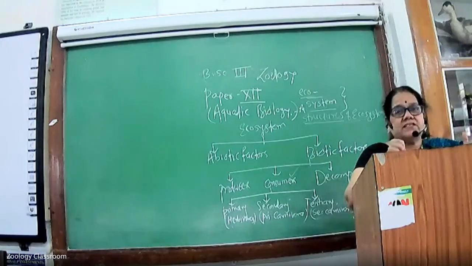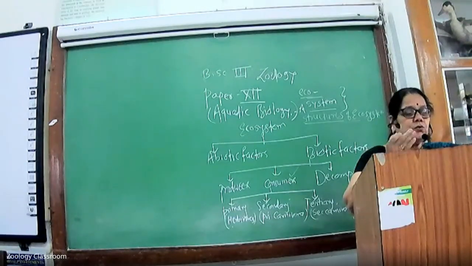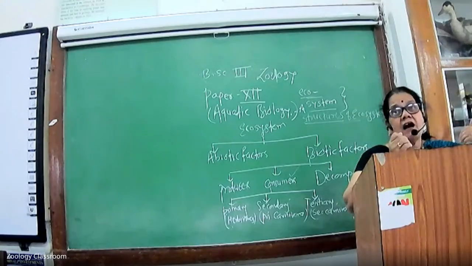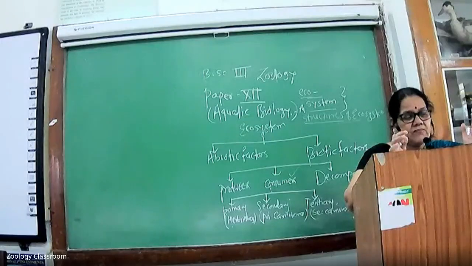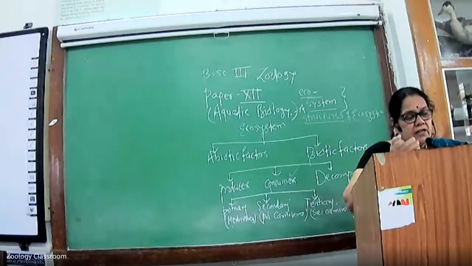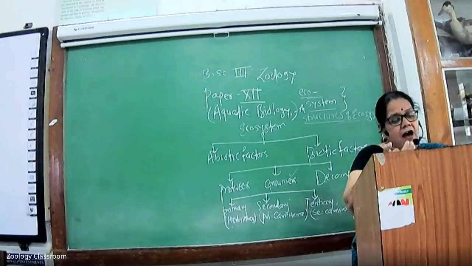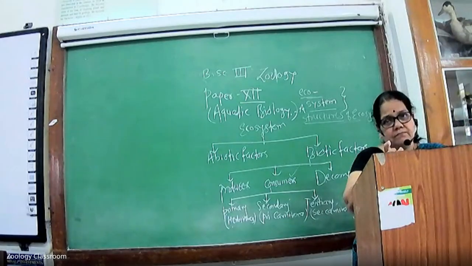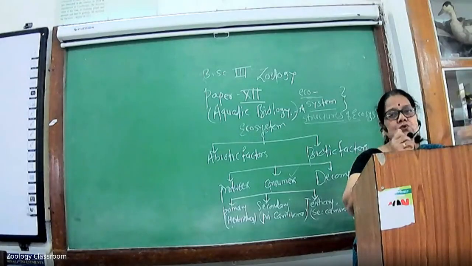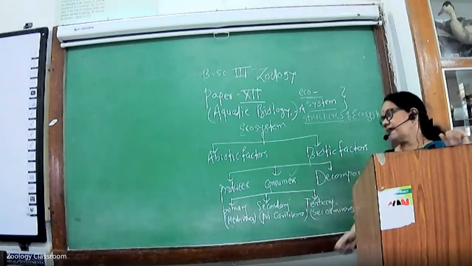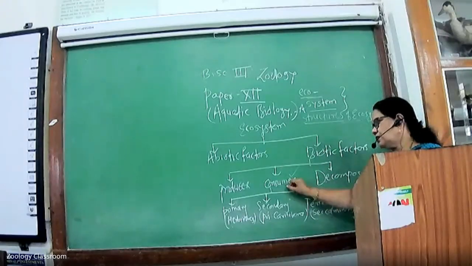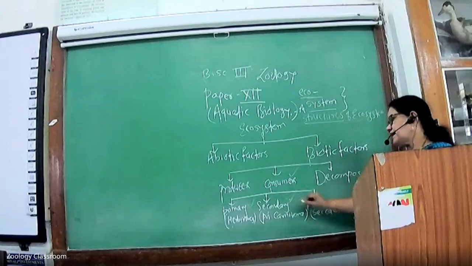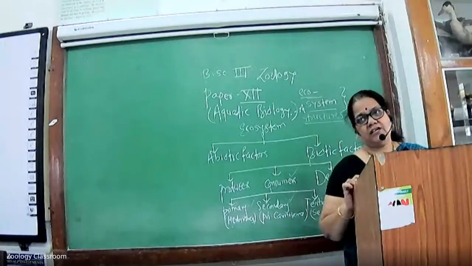Consumers are the organisms which eat other organisms. All animals are consumers.